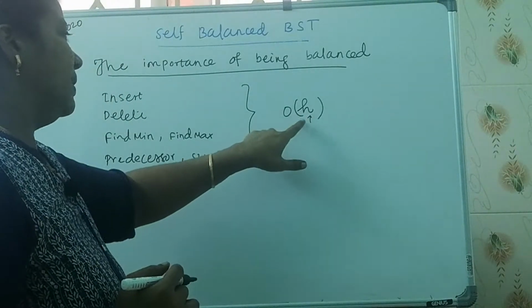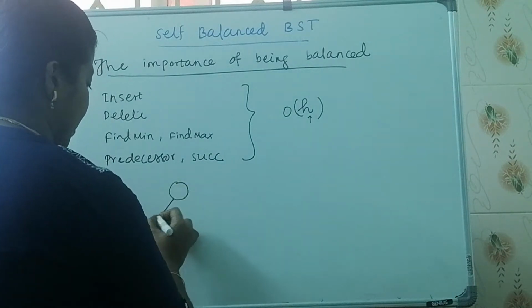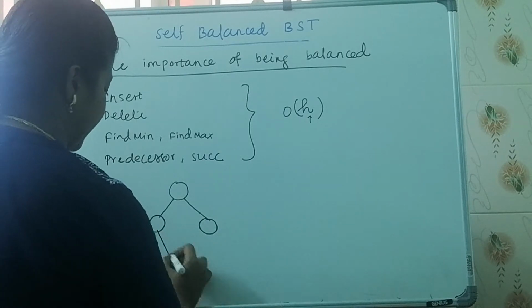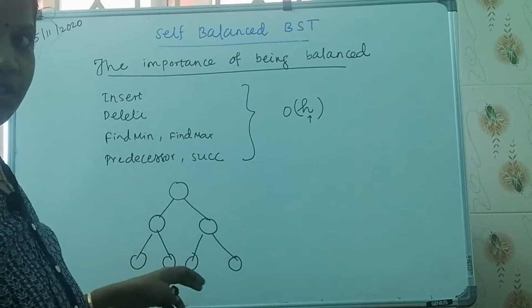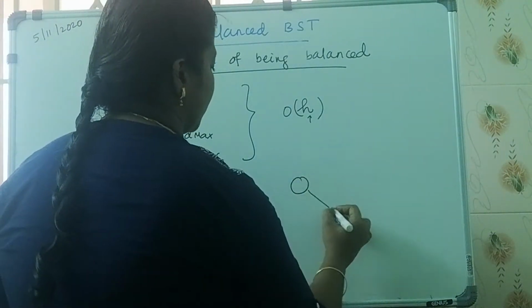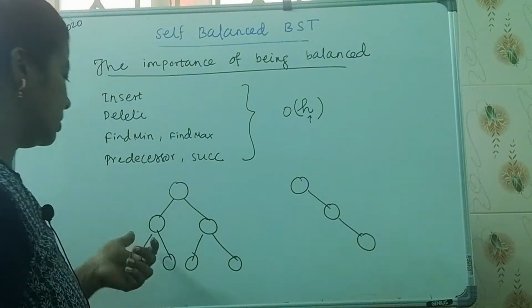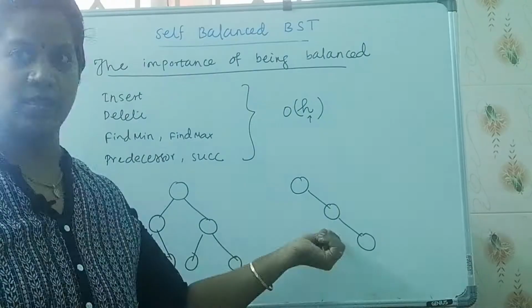But the best possible height is when every level the nodes are completely filled. This is the best possible binary search tree that one could construct, but the worst possible binary search tree is something like this. So this is the best BST and this is considered the worst BST.